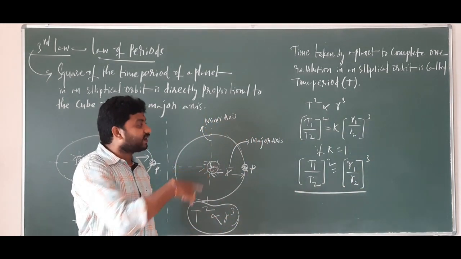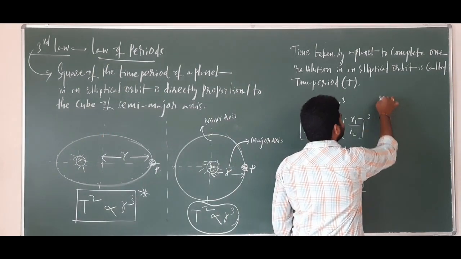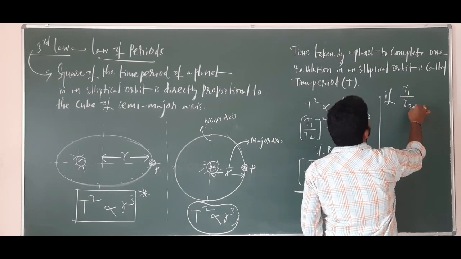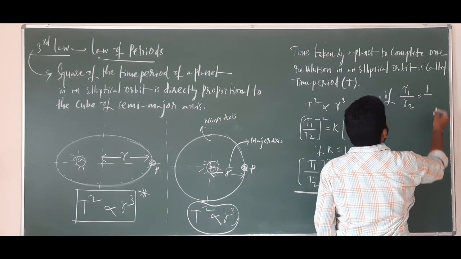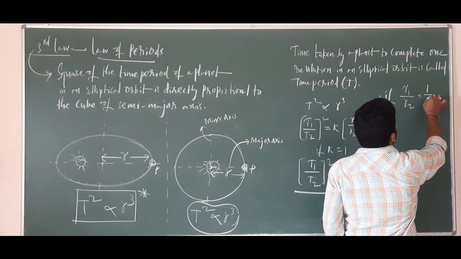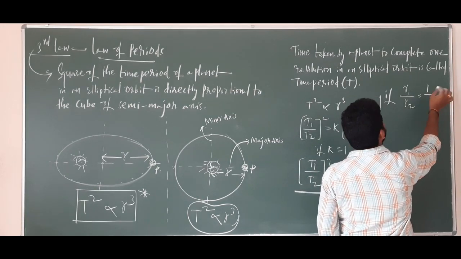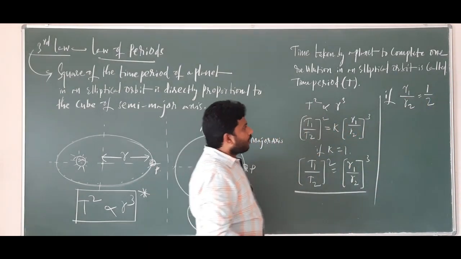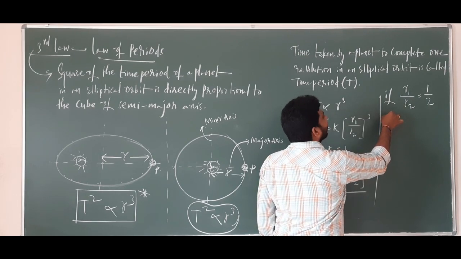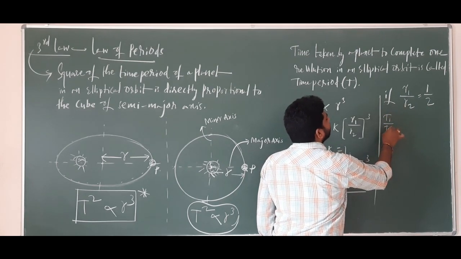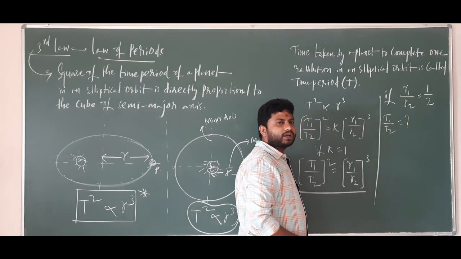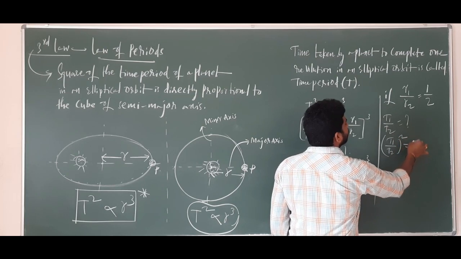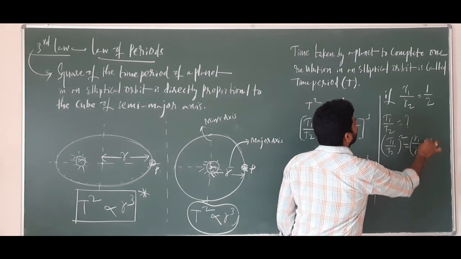And how the numericals will be asked, I just write here, you can check. Given that R1 by R2 is 1 by 2, for example, and the question is to find T1 by T2. How will you find T1 by T2 here? (T1 by T2) whole square is equal to (R1 by R2) whole cube.